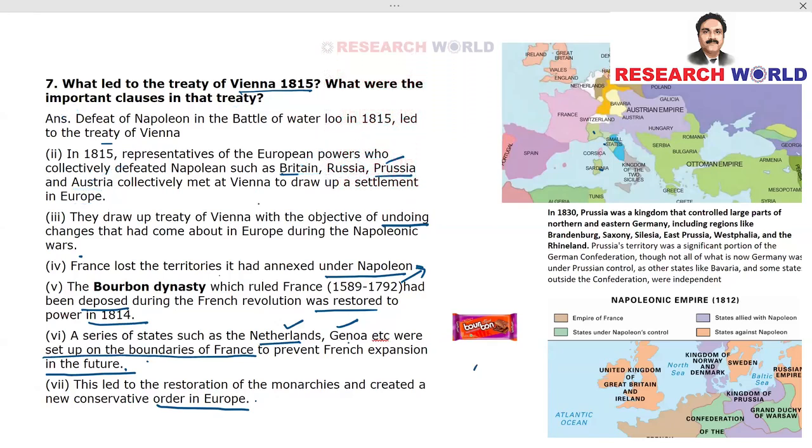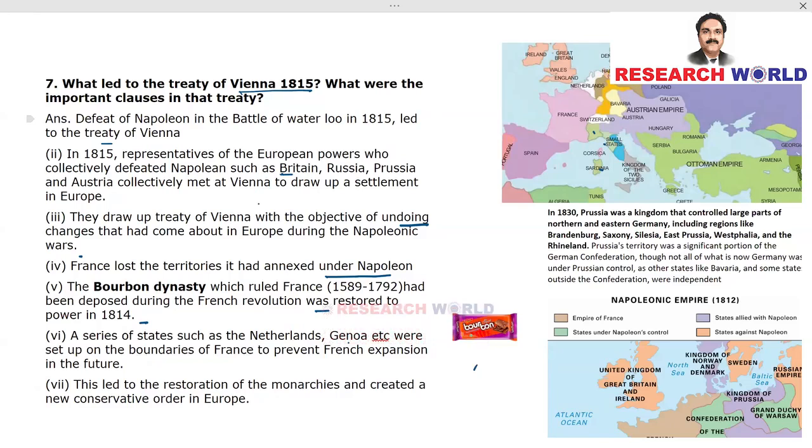What were the important clauses in that treaty? We have got 7 points. Okay, what are they? The defeat of Napoleon in the Battle of Waterloo in 1815 led to the Treaty of Vienna. You can never miss this point. In 1815, representatives of the European powers who collectively defeated Napoleon. Who were they? Britain, Russia, Prussia, and